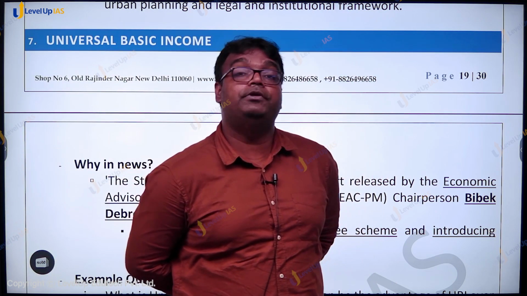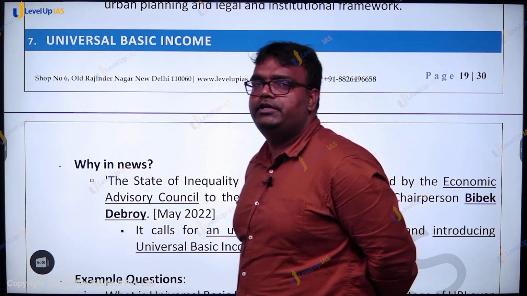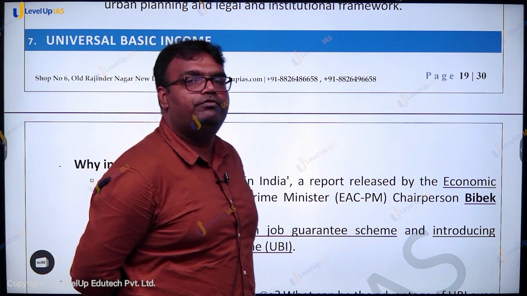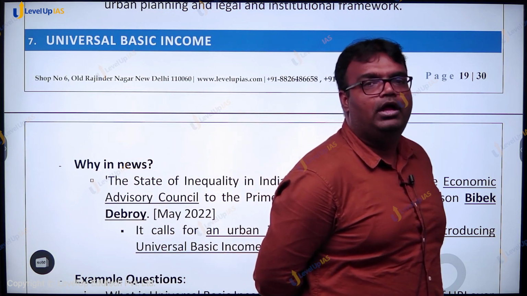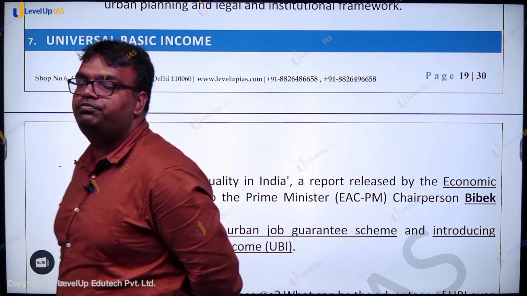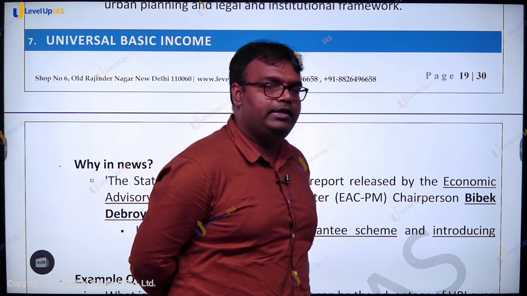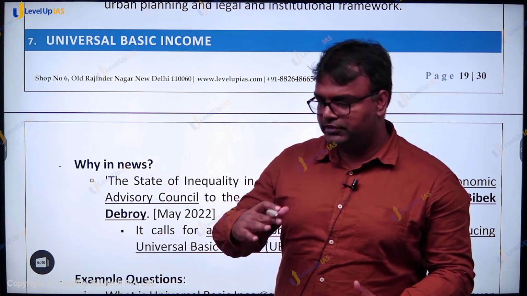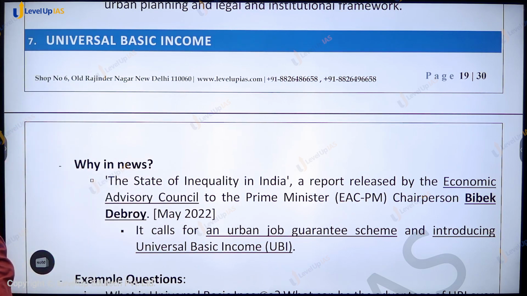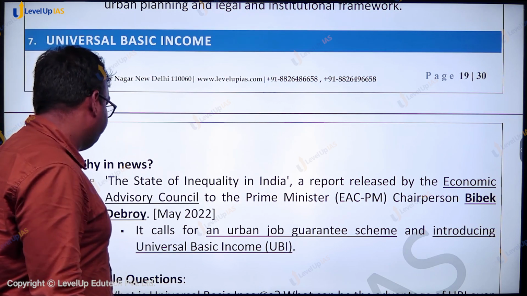Please note that in urban areas the percentage of people living in poverty is very less. It's around 5% as per the multidimensional poverty index. तो यहाँ पे demand भी इतना ज़्यादा नहीं होगा, and therefore even with a lesser budget the scheme could be run. By serving a lesser number of people, this scheme can benefit the poverty situation in urban areas. Okay, so this was the difference between rural and urban poor, and the key things that should be kept in mind. Now let us talk about the next aspect, which is universal basic income.